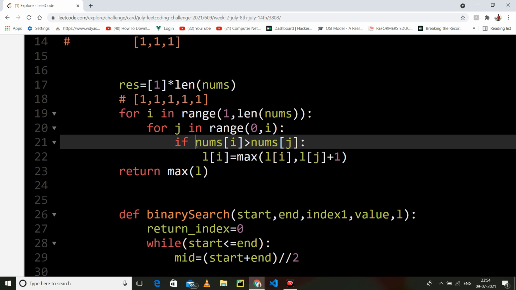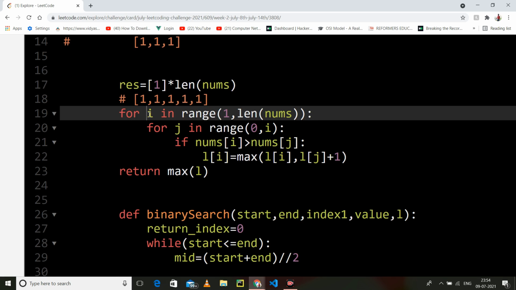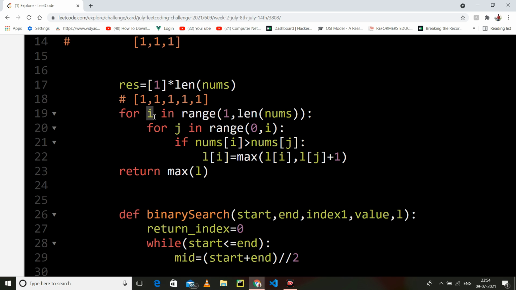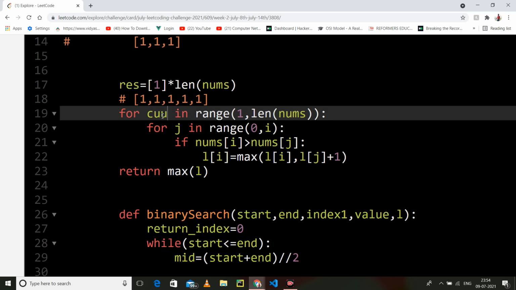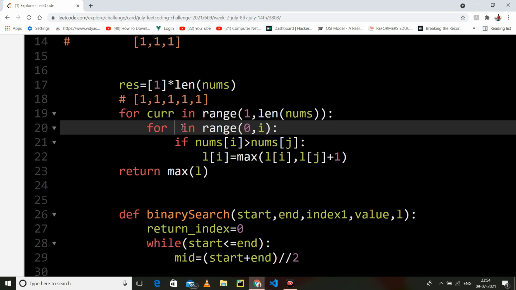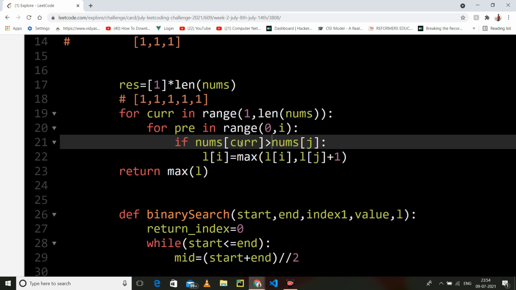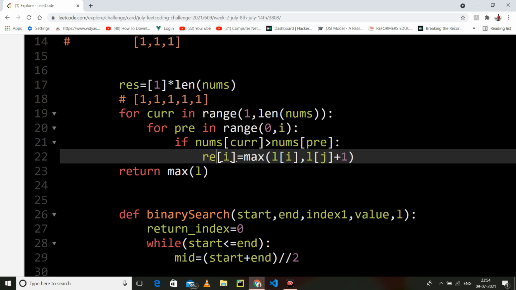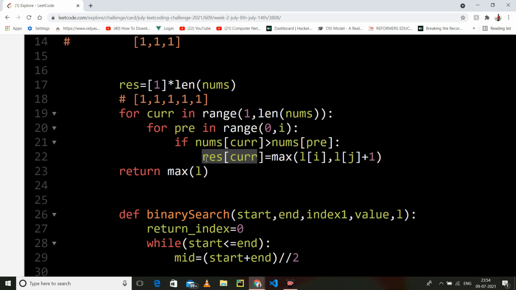Now we check, because we are traversing, this is the current index we are traversing, and this is the previous. So we will check whether our current element is greater than the previous element. If it is, then let me change the value of the current index of the result, because previously I stored 1.